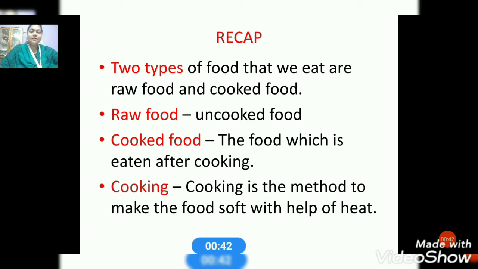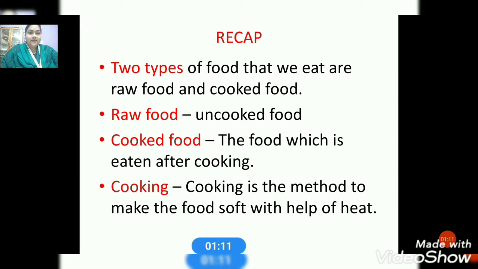That is the food which we eat raw and that does not need to be cooked. Then cooked food is the food which is eaten after cooking. Then we have also learned about the meaning of cooking. So what is cooking? Cooking is the method to make the food soft with the help of heat.